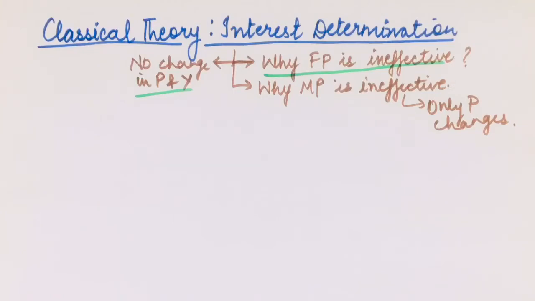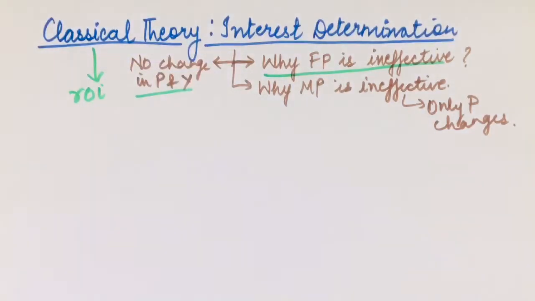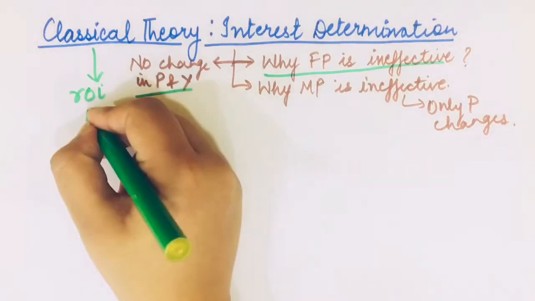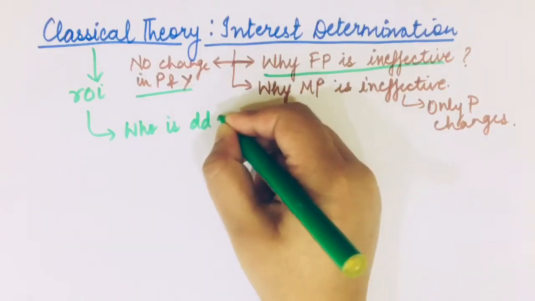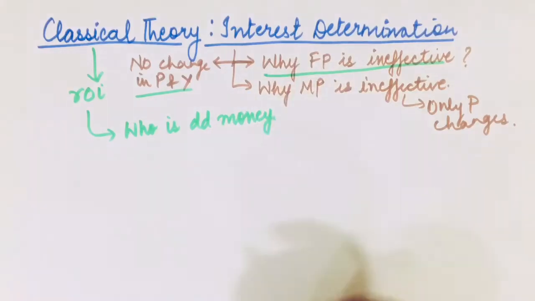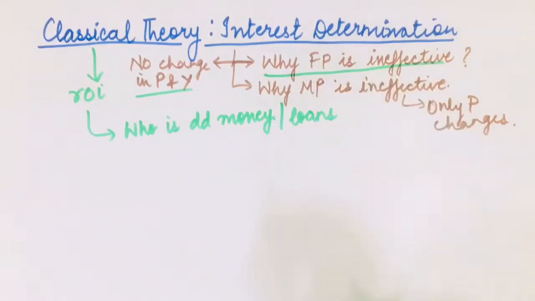So let's start. When I say classical theory, what does it mainly determine? It determines the rate of interest in an economy. Rate of interest can be understood as the price of money in an economy also. So it is determined by two things. First, who is demanding money, and specifically when we talk of rate of interest, we are concerned with who is demanding loans.